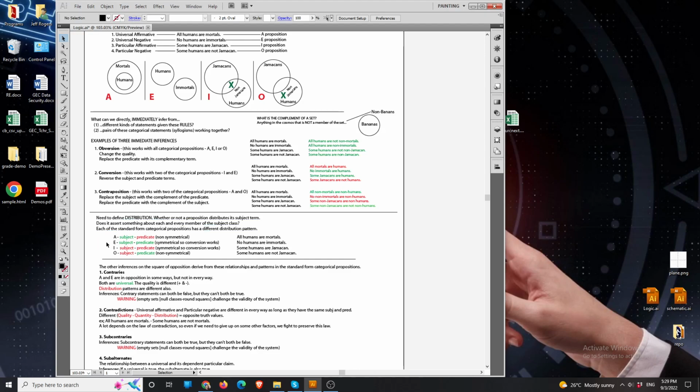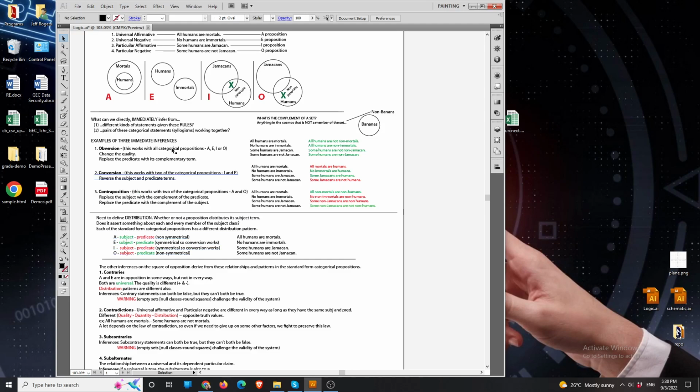Now, on the E proposition, you can see that the subject and the predicate are both being distributed. No humans are immortals. So we're saying that each and every member of the class of humans is outside the class of immortals. And each and every member of the class of immortals is outside of the set of humans. So the E proposition is symmetrical. It distributes both its subject and its predicate term.